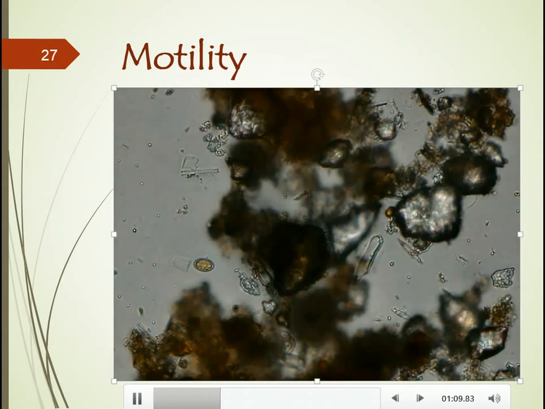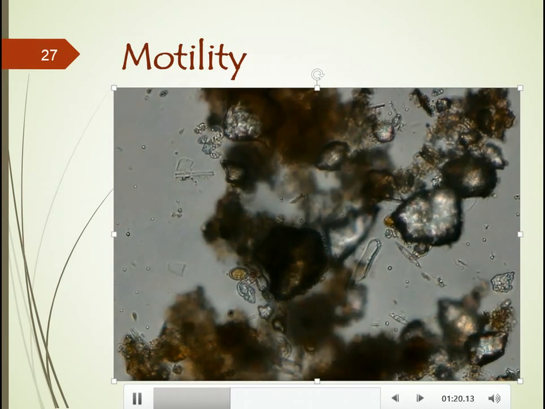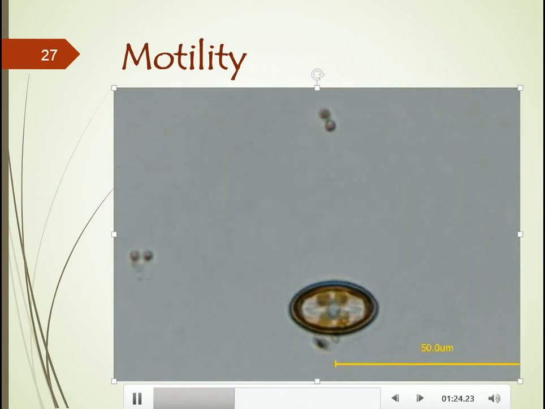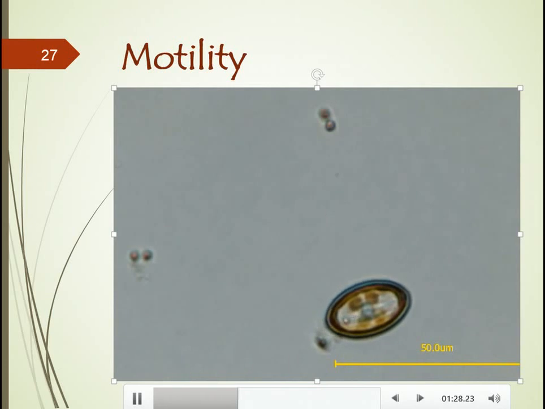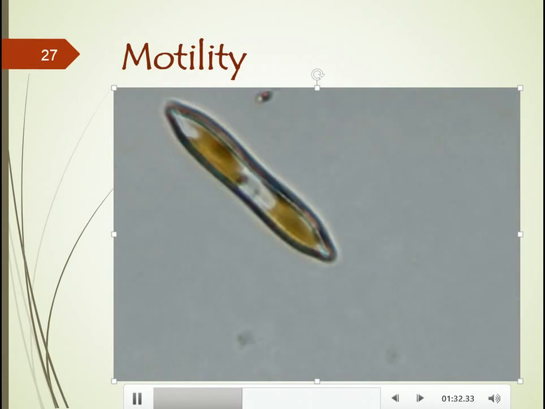Diatoms are very geometric. They don't have flagella, but they move very fast. They tend to have pores at the apex, that means at the ends of their cells. They are able to have water enter one pore and secrete it out the opposite pore at the other end. And this allows them to glide along a surface.